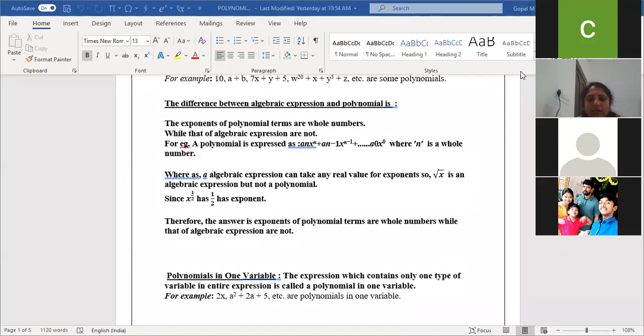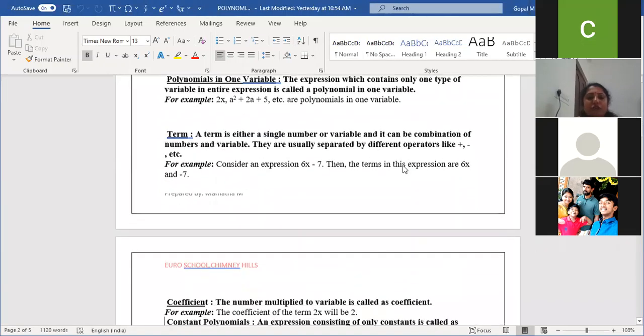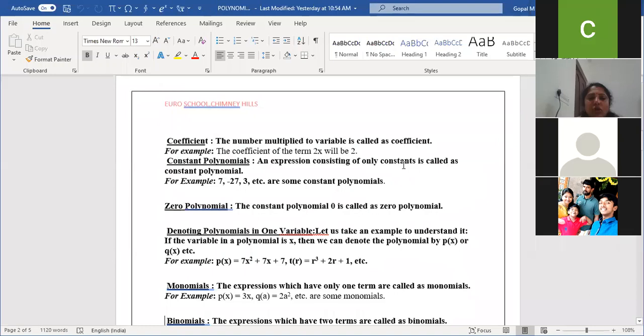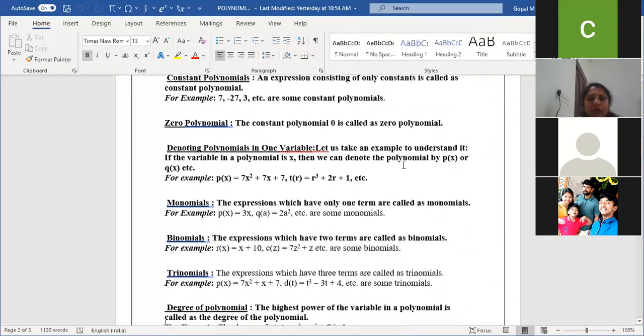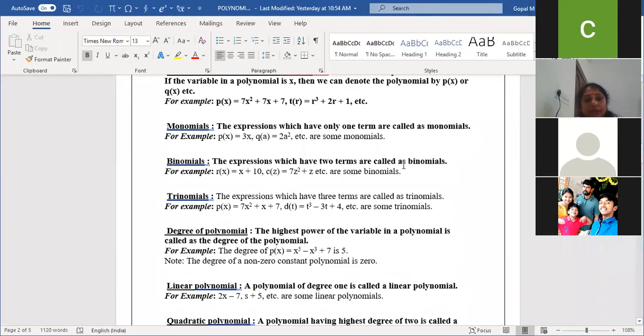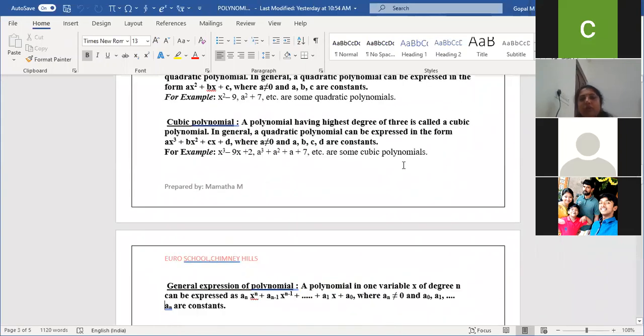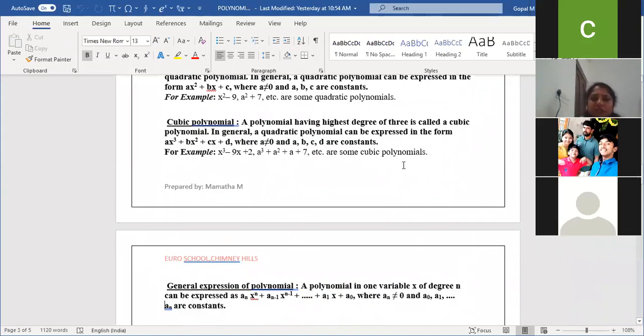Yesterday we discussed algebra expression and polynomials and the meaning of terms, coefficients, constant polynomial, zero polynomial, monomial, binomial, trinomial, then degree of polynomial, linear polynomial, quadratic polynomial, cubic polynomial. Quadratic polynomial means degree 2, cubic polynomial is degree 3, degree 4, biquadratic, very good, biquadratic, degree 5,